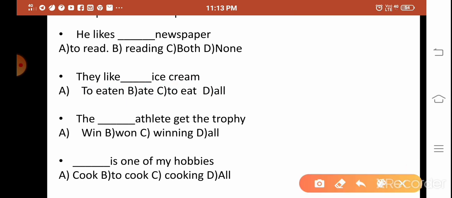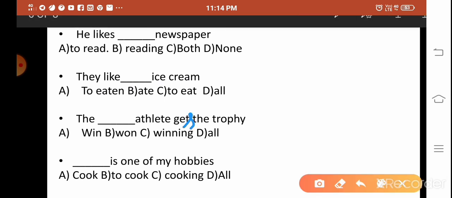Next, the dash athlete gets the trophy, because athlete is third person singular, so it should get "gets" here. It should be "gets". The dash athlete gets the trophy.